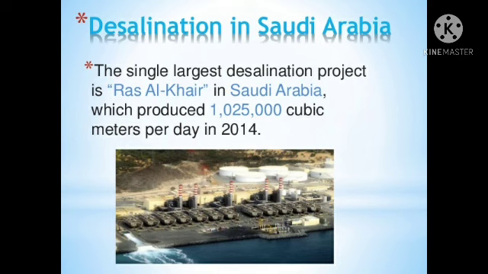The water is collected from the seas and stored in big containers, and then they do the desalination process, and that water can be used like the fresh water we get from rivers and lakes.